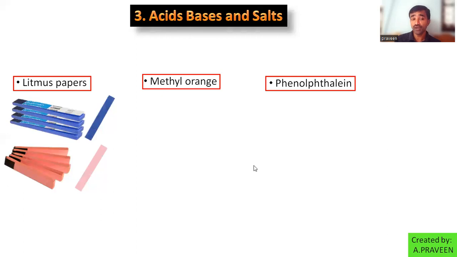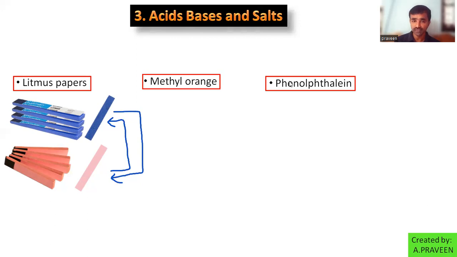Then we observe the change in the color of blue litmus paper into red, and red litmus paper into blue. So they can exchange their color. If there is no change, red remains red, blue remains blue, we can decide the nature of the substance as neutral.